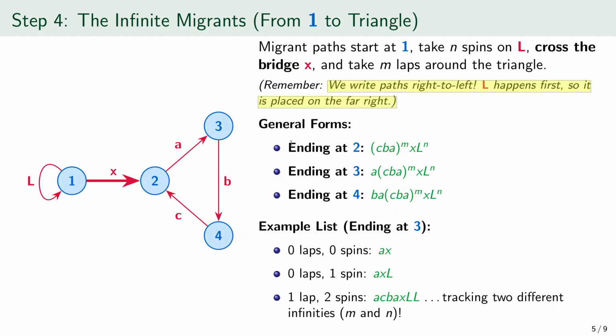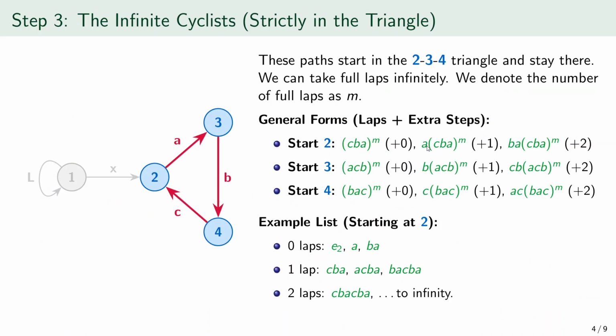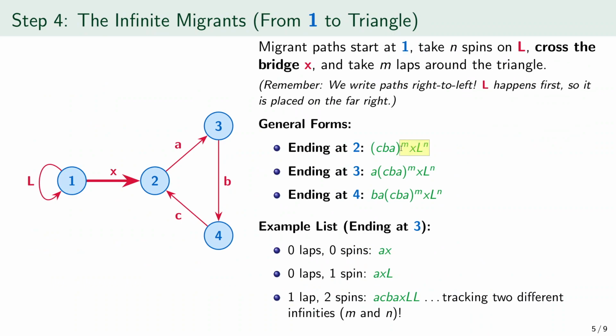For paths ending at object 2, the written form is CBA repeated m times, then X, then L repeated n times. Read from right to left, that means first spin around L exactly n times at object 1. Then cross X from 1 to 2. Then perform m full laps around the triangle based at object 2. So these are migrant paths from 1 to 2.